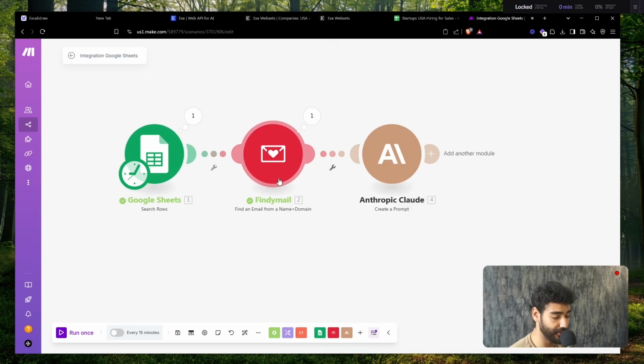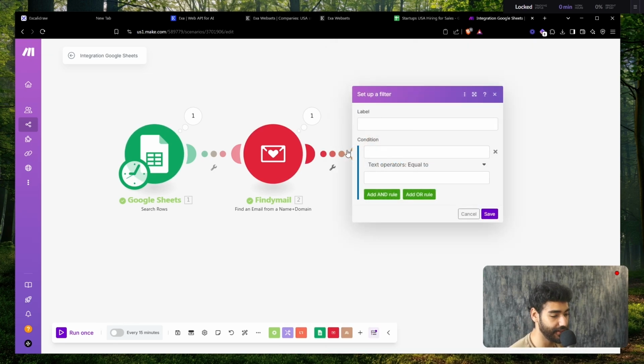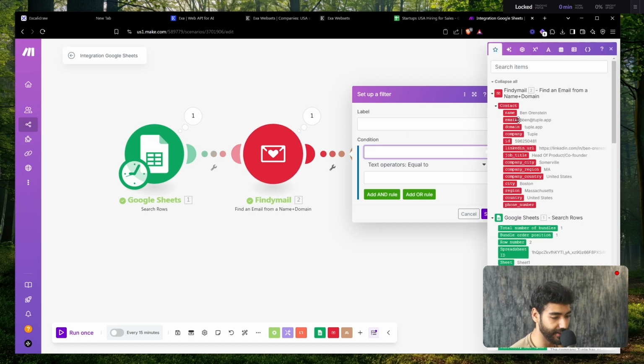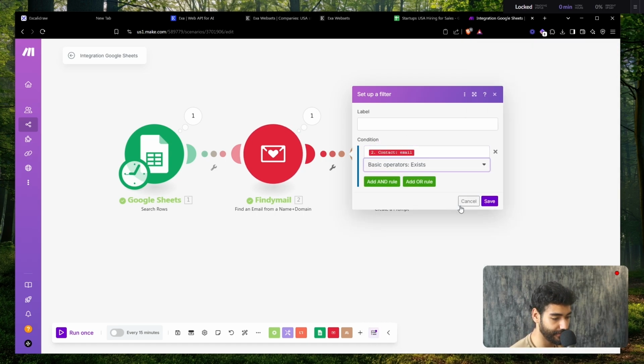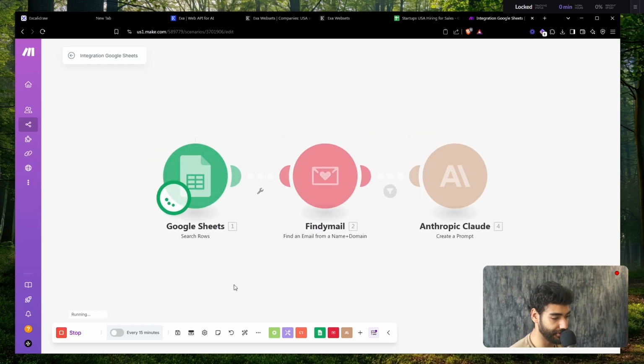So let's just read through this. But before we actually do this, we need to add a filter here. So the condition, only if the email exists. Click save and run once.